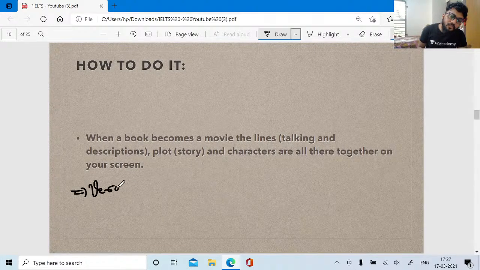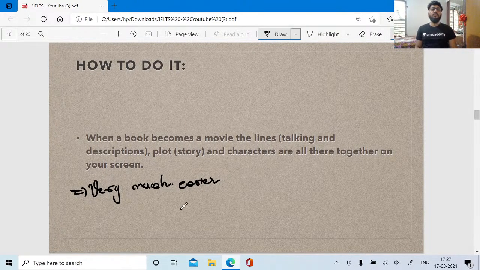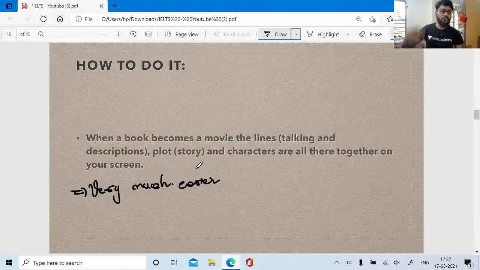So seeing a movie based on a novel is very much easier for your vocabulary to improve, right? It helps in improving your vocabulary level to a new era, to a new pinnacle. It makes learning vocabulary very much easier, right? Yes. And it also gives the meaning of a word.